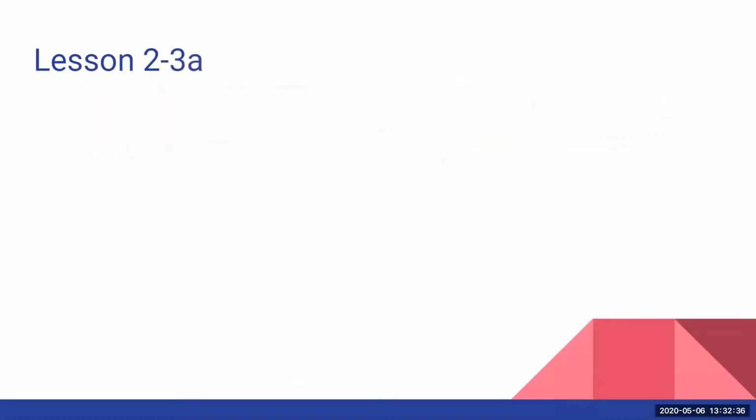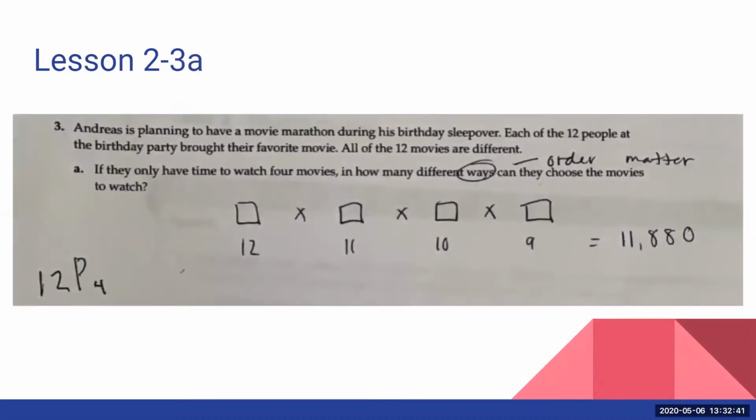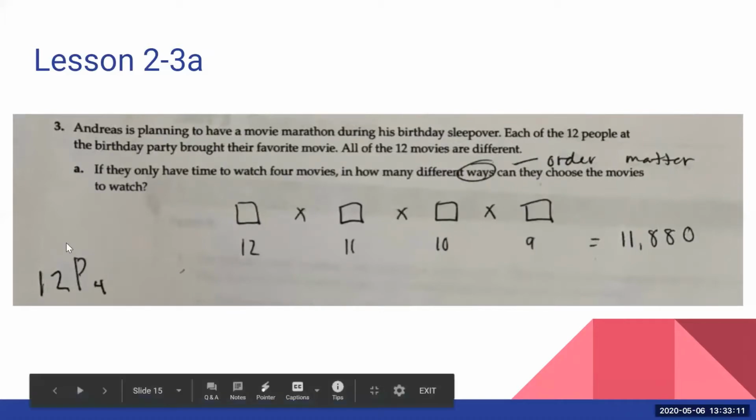All right, finally, we're almost done. We're at question 3 of lesson 2, where we're talking about Andrea's birthday sleepover. So again, here's another one that we didn't really agree with the textbook wording. Okay, so this person submitted their work. They circled the word ways, in which they understood that order mattered, and that's why they used a permutation here. Okay, so this is more like the multiplication principle of counting, but she did mention down here that she used permutations in a way. We just eliminated the canceling out part here.